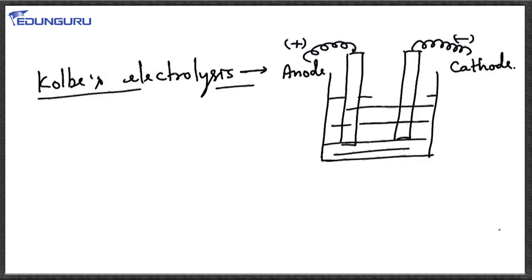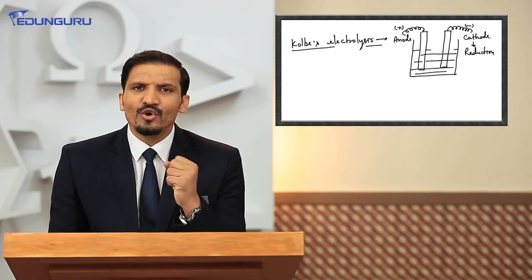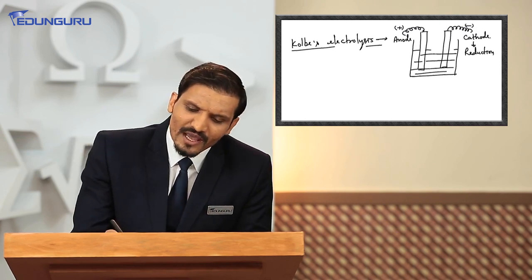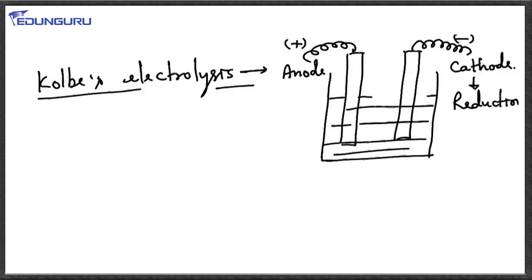Now in the solution, whatever cation or anion we have, the cation will move towards the cathode, and since the cathode is a negative electrode, it will get electrons. If it gets electrons, that means reduction takes place. At the cathode reduction takes place, and since the anode is a positive electrode, it will take up the electrons present in the anion. So the anion will lose electrons and get oxidized. So at the anode oxidation takes place, and at the cathode reduction takes place. That is the basic process of electrolysis.